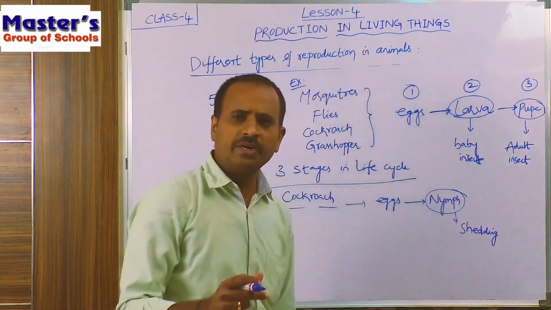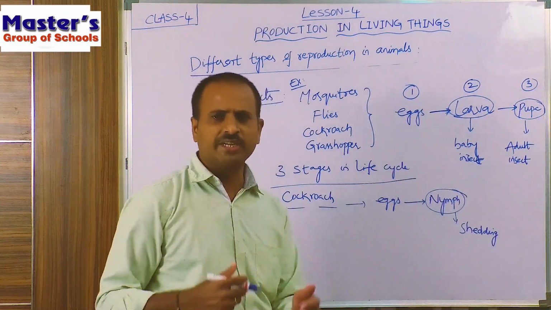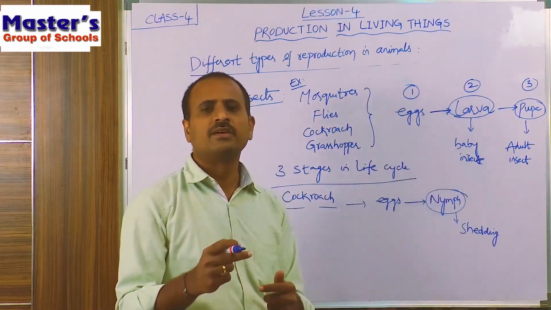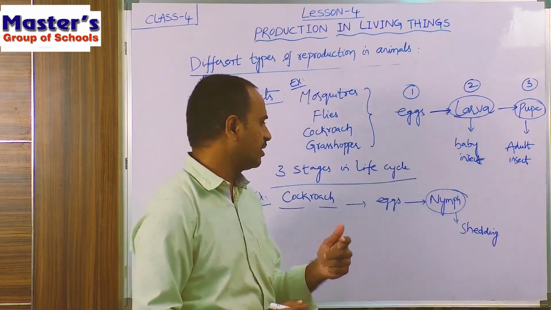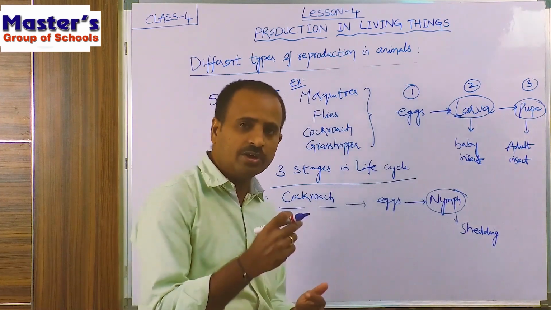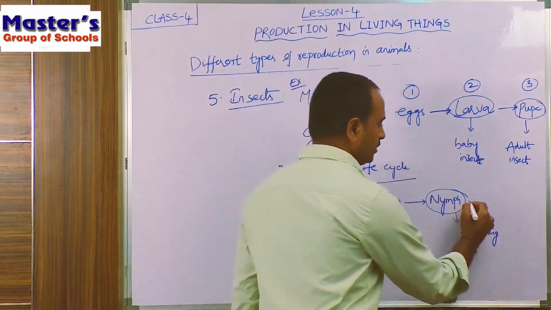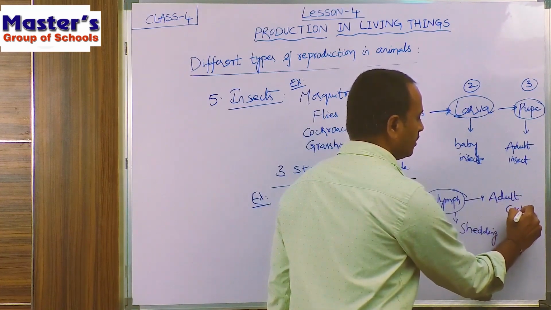So after a few sheddings, it will leave its older skin at a particular period of days, and after some days and a few sheddings, it will convert into an adult cockroach. That is called adult cockroach. So this is the third stage in its life cycle.